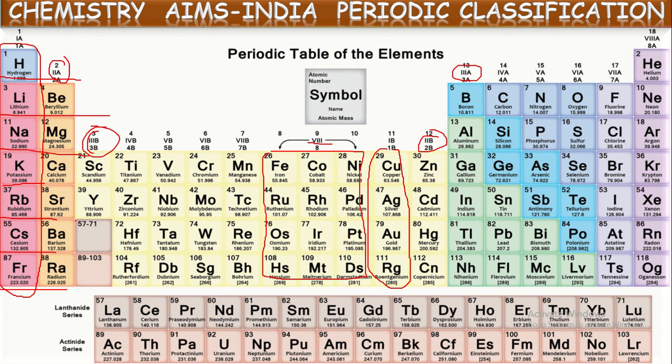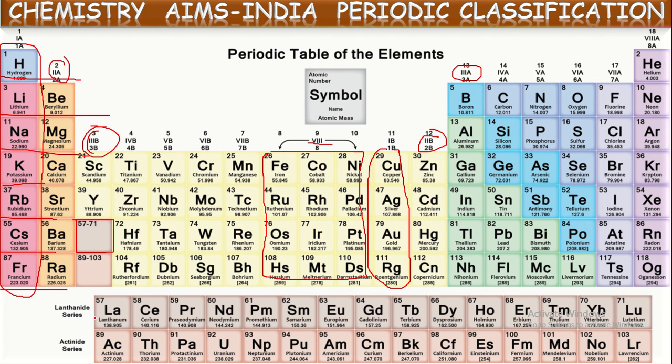Now, actually in this place, there should be 14 elements. If they were written in this place, this periodic table becomes very lengthy. This whole part would come out because of the 14 elements. So first two columns, then here 14 elements, and then these columns would continue. If these are written here, this periodic table becomes very lengthy. That is why it is also called the long form of the periodic table. So to make it convenient in writing, they kept these 14 elements separately at the bottom in one horizontal row.